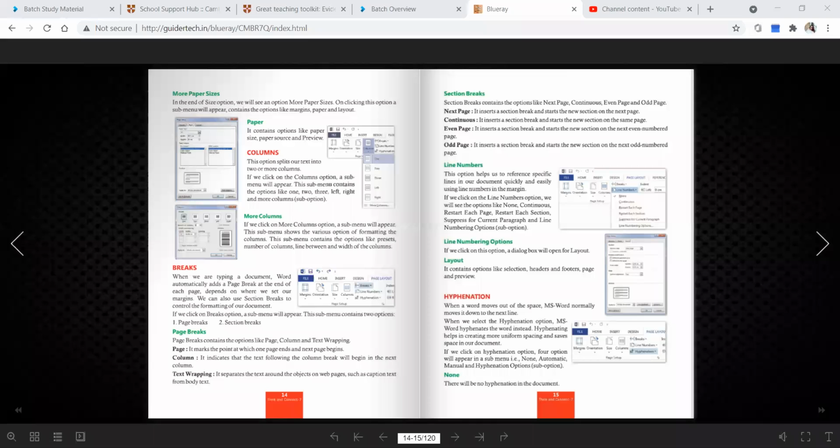Now coming to the even page and odd page. Can anyone tell me what is the use of the even page and odd page, or where we can implement this even page and odd page concept? Ma'am, even page is to start the new page. That thing also we can do by just doing the next page. But I'm asking for the particular purpose.